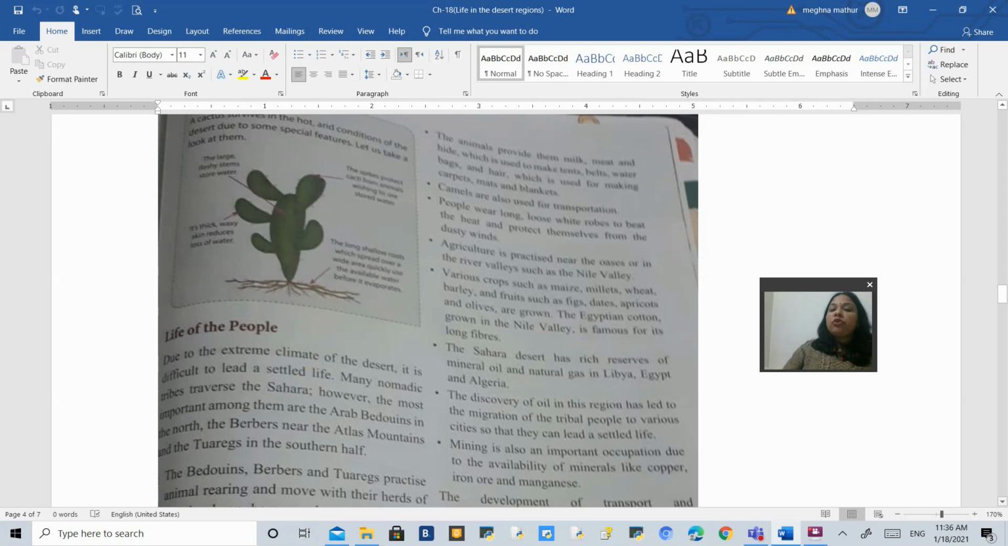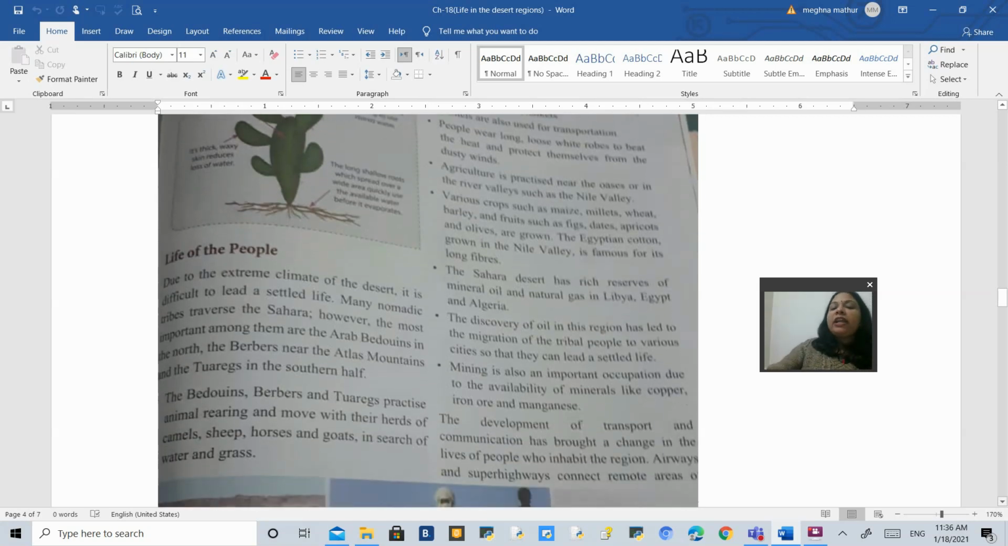Camels especially are used for transportation because camels can survive and travel a very long distance. People generally here wear white robes, which help them to cover their whole body from the scorching heat which they receive in this area. Agriculture is very limited and is generally practiced in the oasis areas, especially near the Nile and Niger rivers. Here you can find a variety of crops like maize, millet, wheat, and barley, and fruits like figs, dates and apricot.